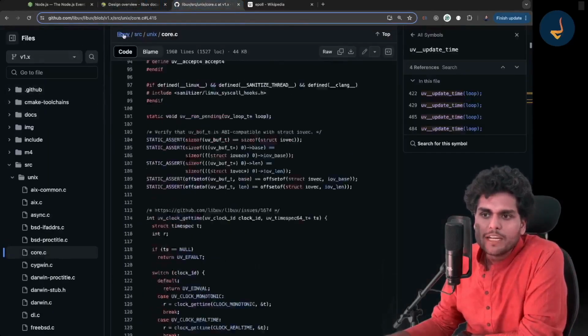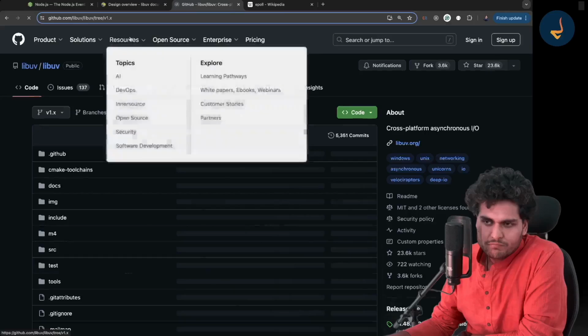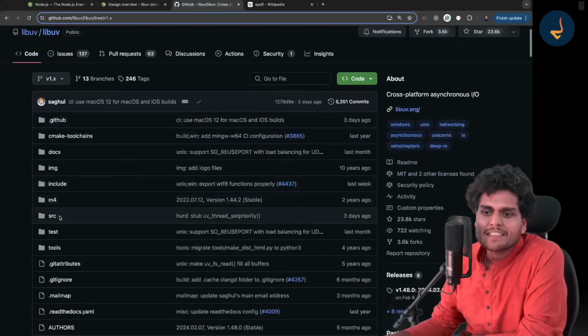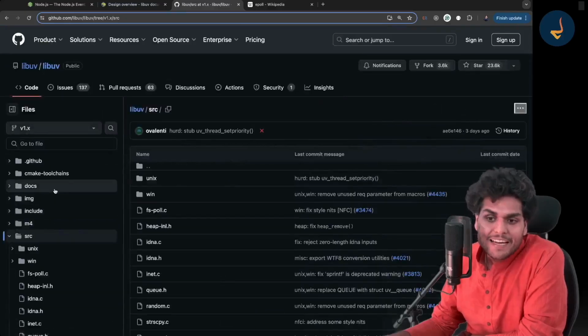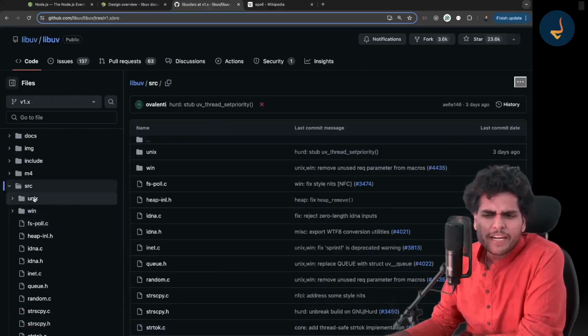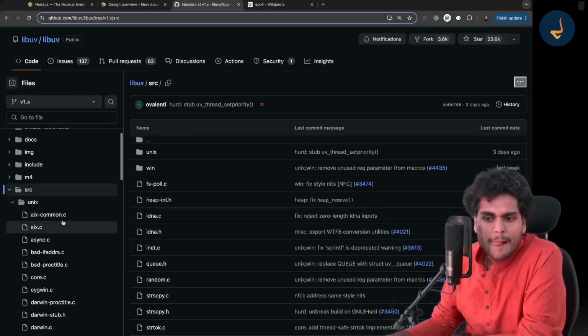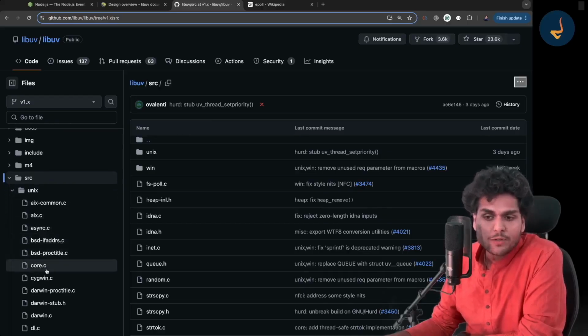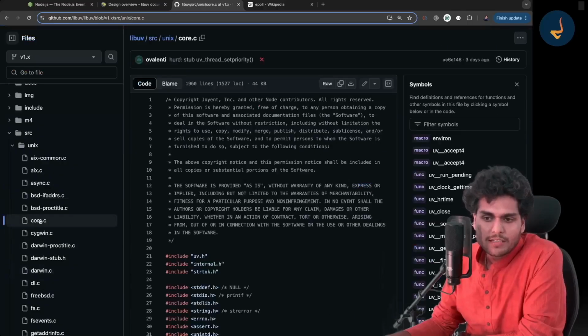Now, if you go to the libuv documentation, go to the SRC folder. In the SRC folder, you will find two folders, Unix and Windows. Go to any folder. Let me go to the Unix folder. Over here, you will find the core.c file. Core.c is the core C file of the event loop. Inside this file, you will find the event loop.